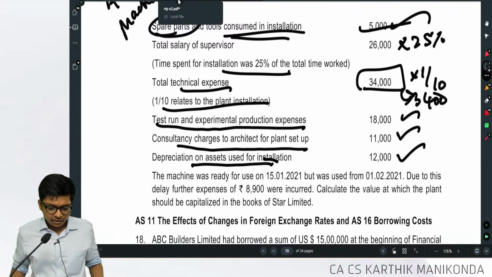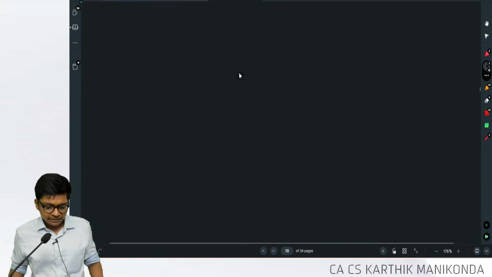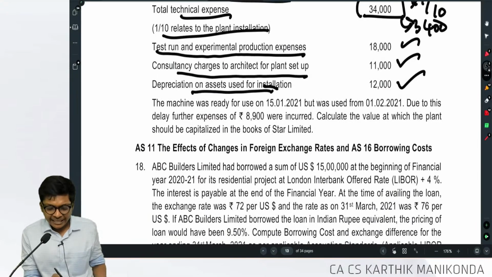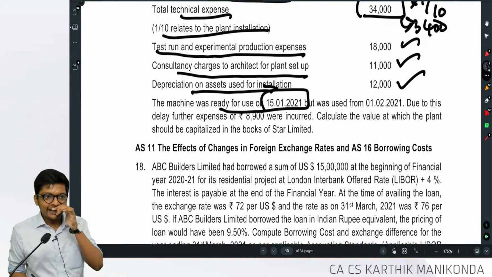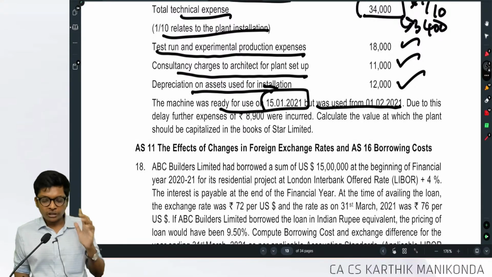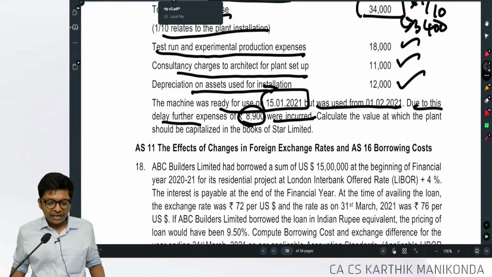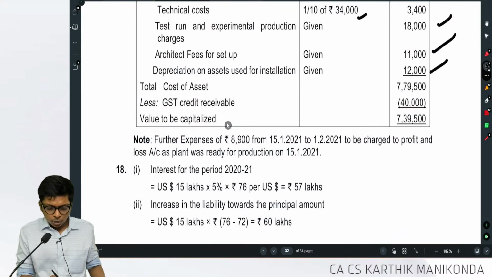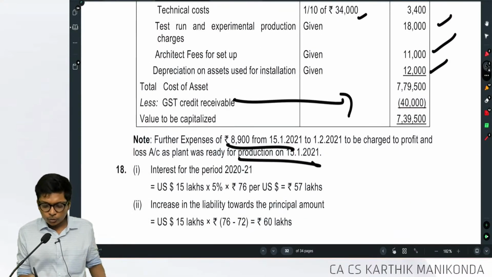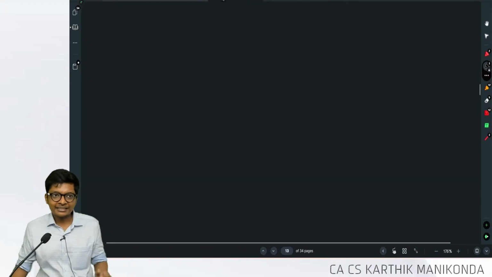We will go check the answer. Included 110, 25%. Are you following, guys? Next, the machine was ready for use on 15th Jan, but used from 1st Feb. I don't care. Due to this delay, 8,900 was incurred. Will I include that? No, I will not include that. So that will be ignored. Here they reduced GST. Clear, guys? That's it. AS 10 is done.